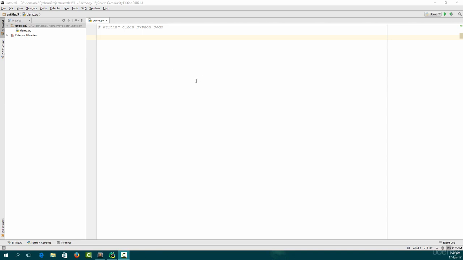Hello and welcome to this lecture, and in this lecture we are again going to learn two more important rules for writing clean and efficient Python code. So the first rule is going to be the rule about import statements. Whenever you want to import certain modules from certain packages, you always need to remember these rules. There are actually two important rules.